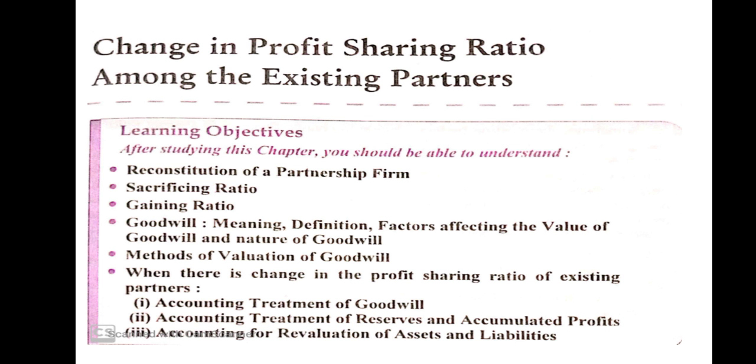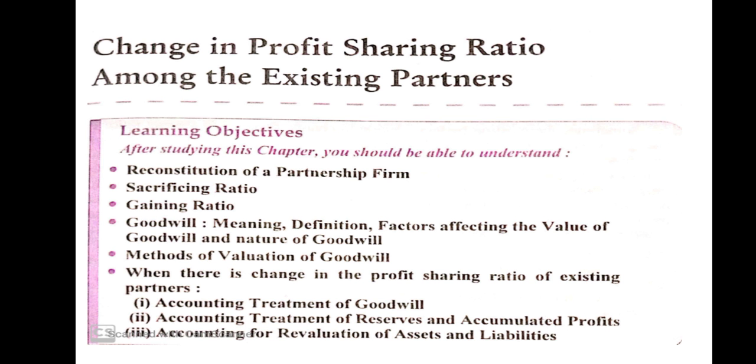Next, if there are unrecorded assets, the same entry: unrecorded assets account debit to revaluation account. Next, liabilities. If any liability increases, revaluation account debit to liabilities, and if it decreases, liabilities debit to revaluation.